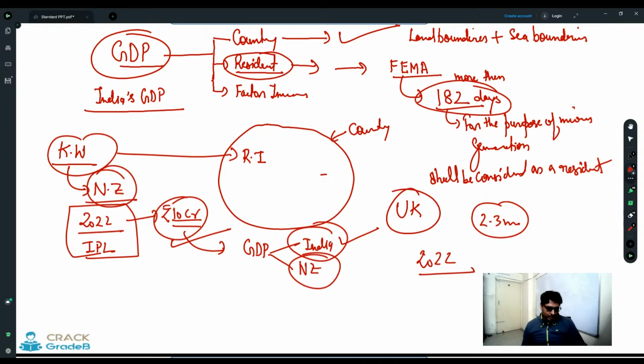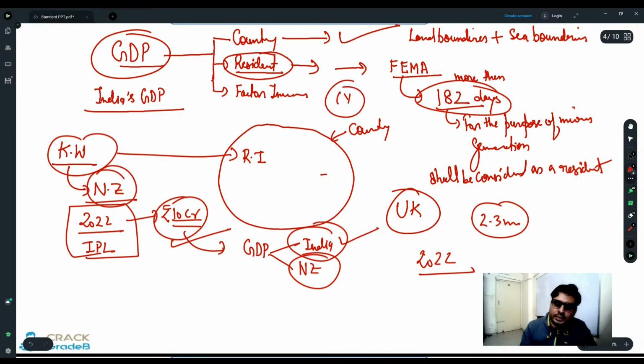It is for a year, right? IPL for 2022. So the contract is being given for 1 year.